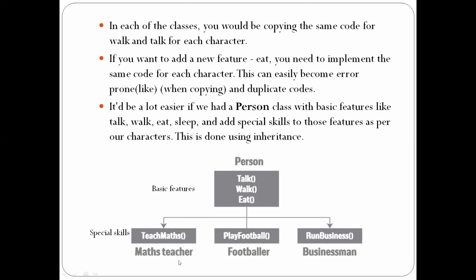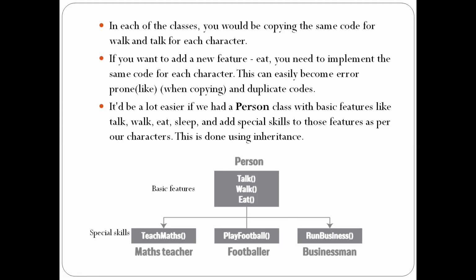Let us take maths teacher, footballer and businessman as child classes, and these are the special qualities of a particular person. So the parent class things can be inherited by the child classes. This is nothing but inheritance.